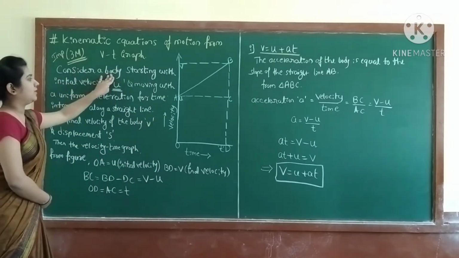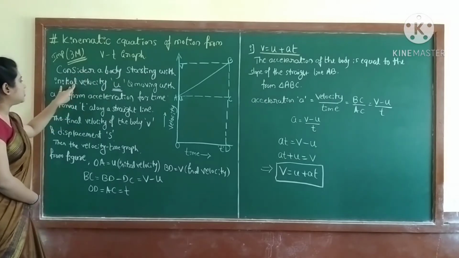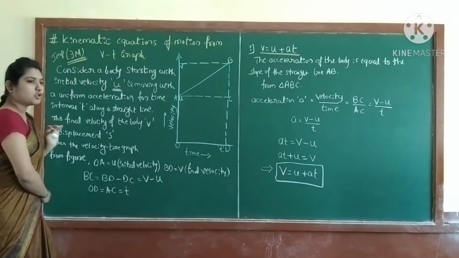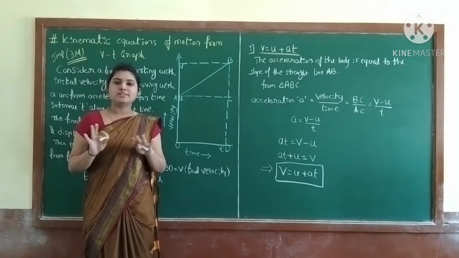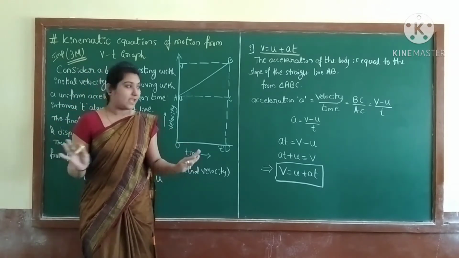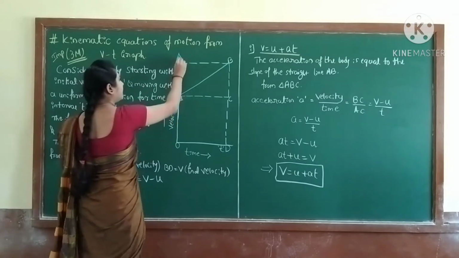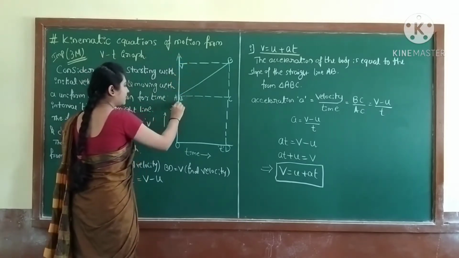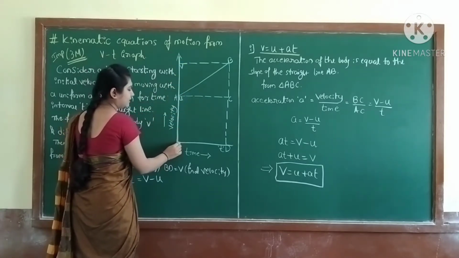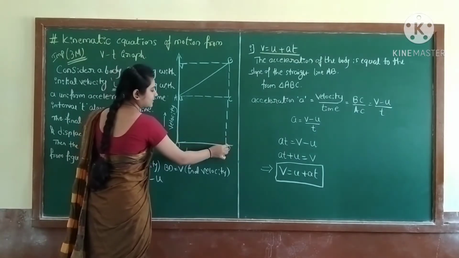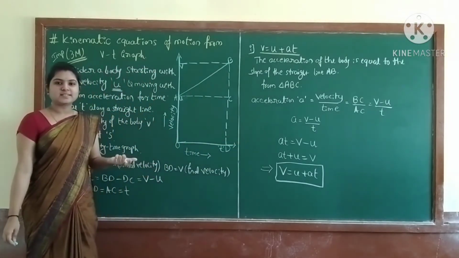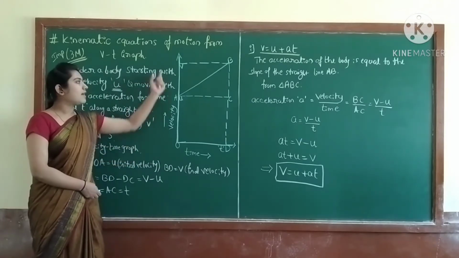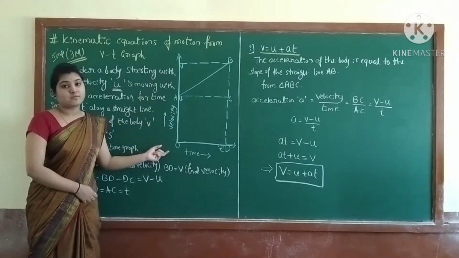Consider a body starting with the initial velocity u. So what are they saying? See, first we are considering the velocity time graph. Okay, so here we consider this is the graph, this is the y-axis and this is the x-axis on this side. That you know already, we discussed it in the previous class.